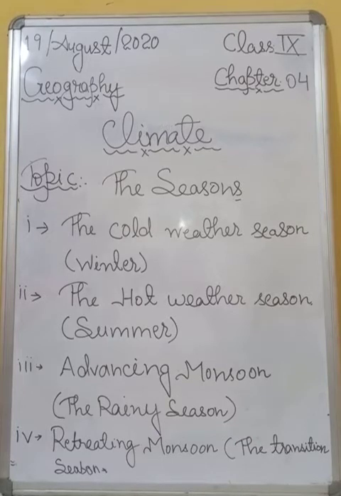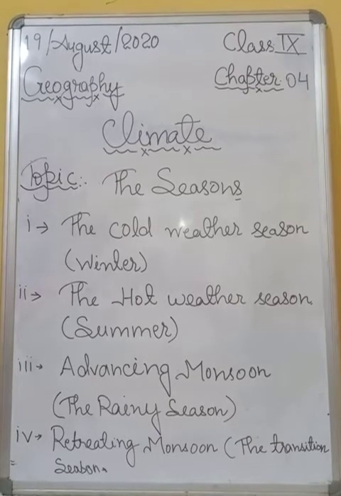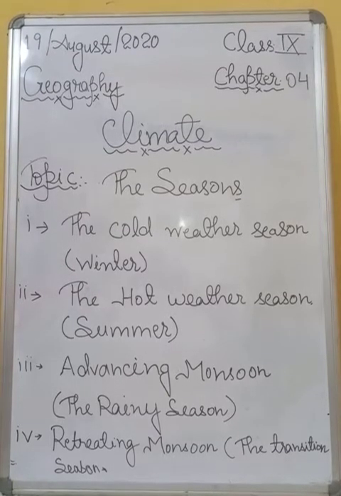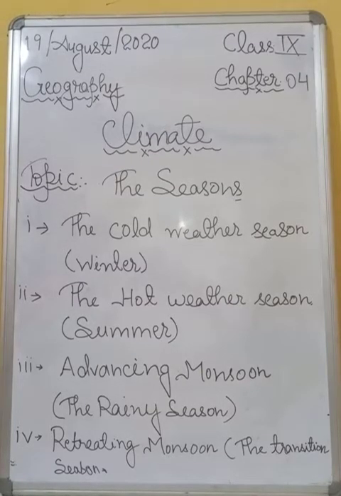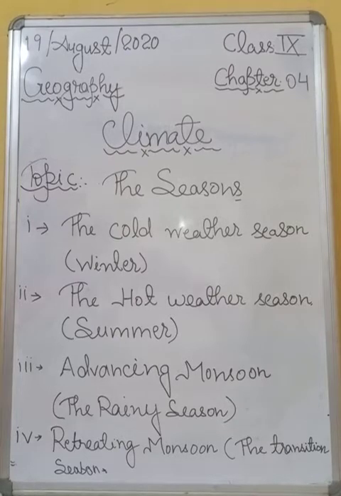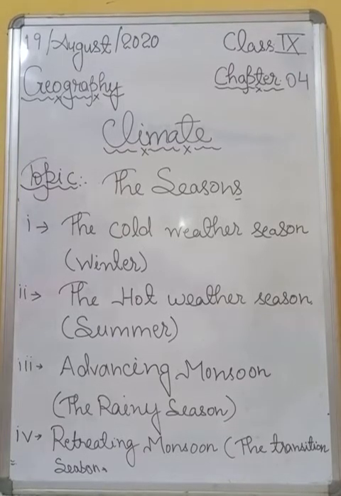For instance, the average temperature of Chennai on the eastern coast is between 24 degrees to 25 degrees Celsius. I'm talking about the winter season, okay? While in the northern plains, it ranges between 10 degrees to 15 degrees Celsius, okay?